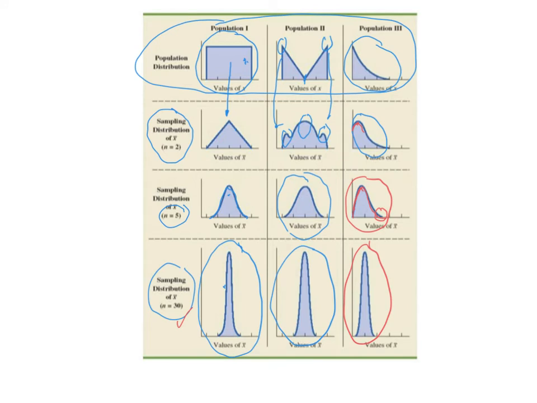So the idea here is that no matter what population we start with, if I start sampling from it and I start taking bigger and bigger samples, my sampling distributions will become more and more normal the larger my sample size is. Okay, and 30 is kind of the minimum point where we can start saying that my sampling distribution will be approximately normal enough to use z-scores. And obviously, if we continue on from 30 and take samples of size 50 or 100 or 200, that just makes it even more normal. Okay, so z-scores will be even more accurate.